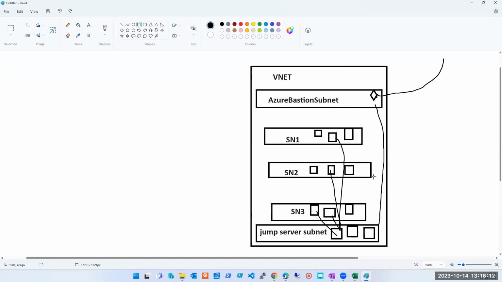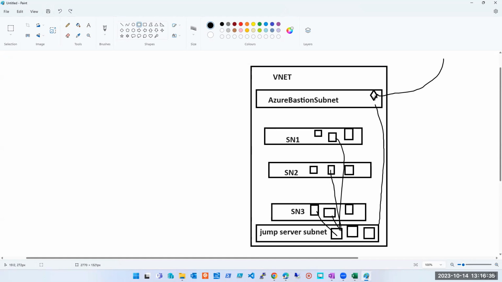From Bastion, you will connect to one of the servers that you can call a jump server or whatever you want. Or you can directly connect to these machines also. If you do not want this setup, from Bastion you can directly connect to these machines. Let's say you connect to this machine and take RDP of other machines. Or let's say you don't want to take RDP, just want to log in and check whether the machine is up or not. You can simply log in and that's it.